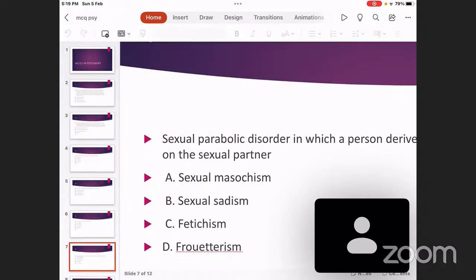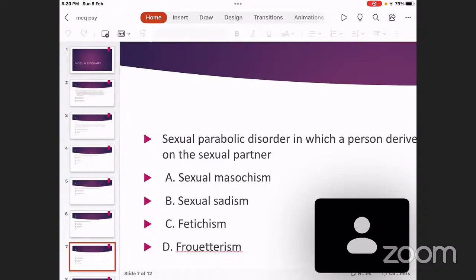When your sexual partner is inflicting pain on you, you get pleasure out of it. That is masochism, while sadism is just the opposite. You inflict pain on your partner, and when you see your partner in pain, you get pleasure. Fetishism. Fetishism means sexual arousal at unusual body parts or inanimate objects.